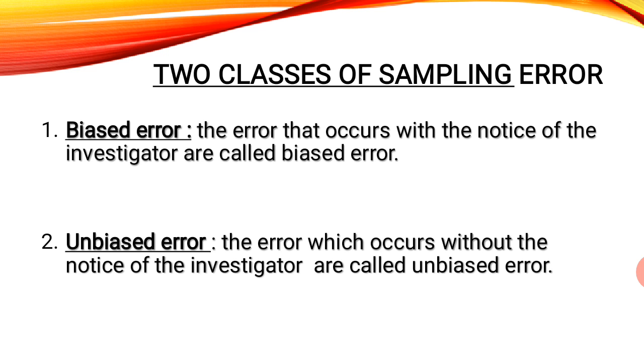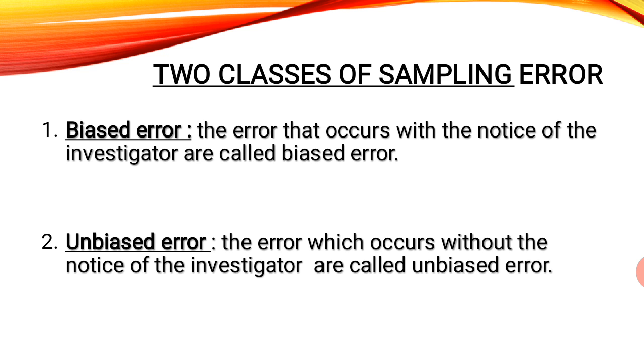So unbiased error andre investigator ಗೆ ಗೊತ್ತಿಲ್ಲ ಮಿಸ್ಟೇಕ್ ಆಗಿದೆ ಅಂತ, ಬೈ ಮಿಸ್ಟೇಕ್ ಆಗಿ. So when I total your marks, it should have been 90, but I have totaled and made it as 85. It is by mistake. I have not gone through it, or I did not do it purposely, so it is unbiased.